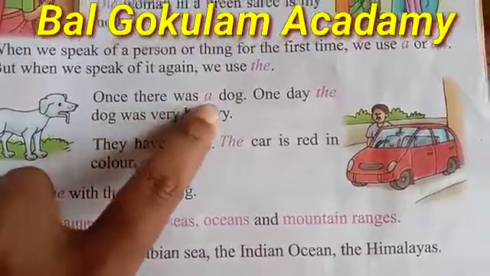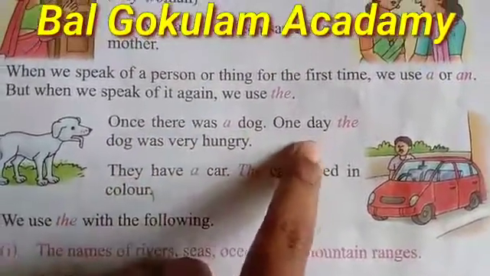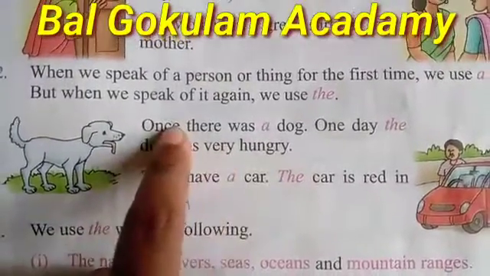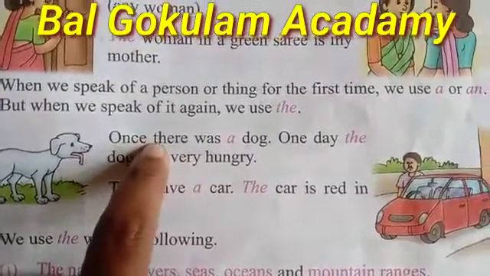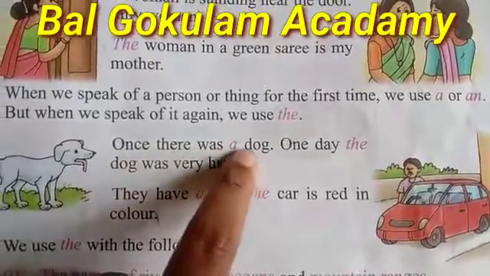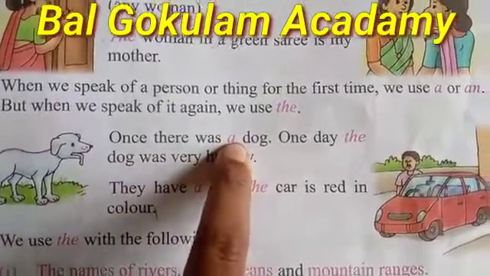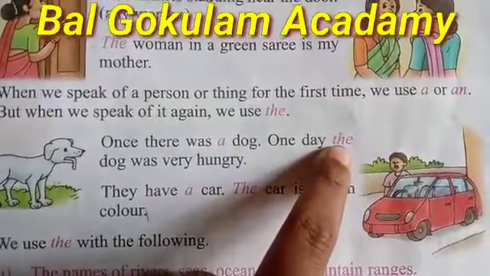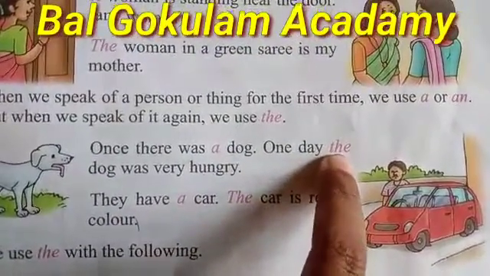Once there was a dog. One day, the dog was very hungry. So students, here first time we told about dog, so we use here a. And then once again we told about dog, so we use here the.